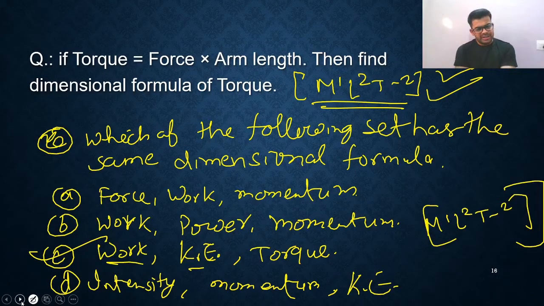So you all know one thing, what? Force and work. Work is equal to force into displacement. So definitely work and force will not have the same physical quantity, same unit and same dimension. It will not have. Okay. Next, work, power, energy. Power is work divided by time.